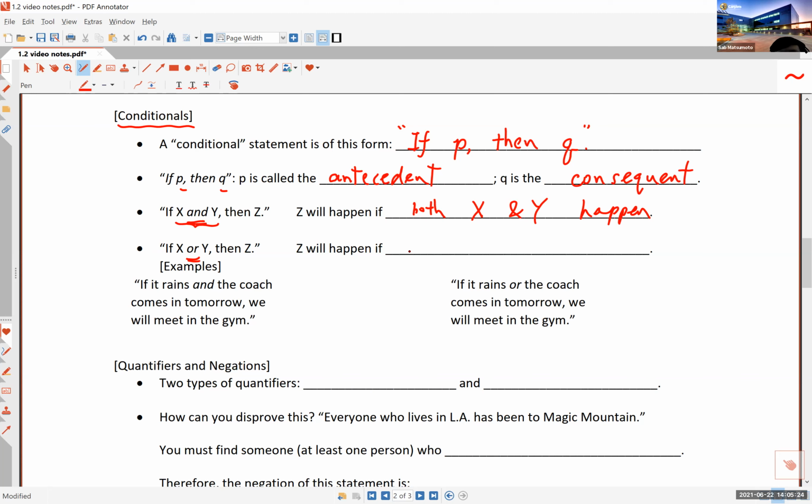The second statement says if X or Y, then Z. And this means Z will happen if either X or Y, or both, happen. I guess I should say happens. Okay. If X happens, then Z is a consequent. And if Y happens, then Z will happen. If X and Y both happen, then Z will also happen.